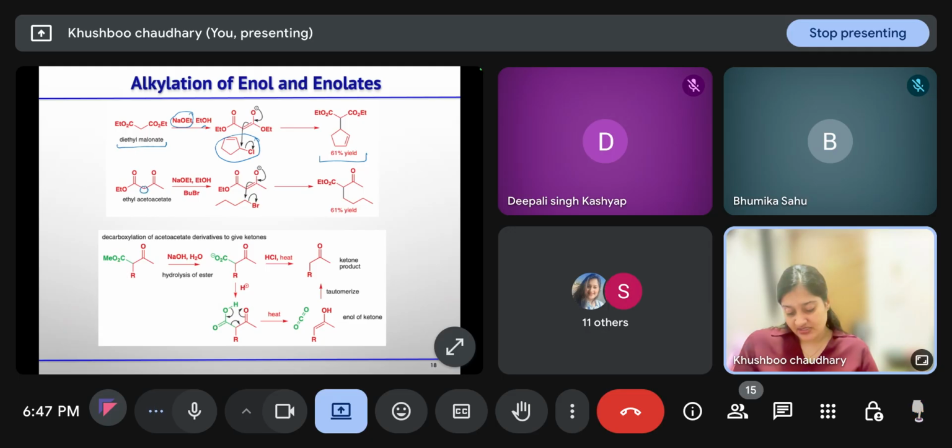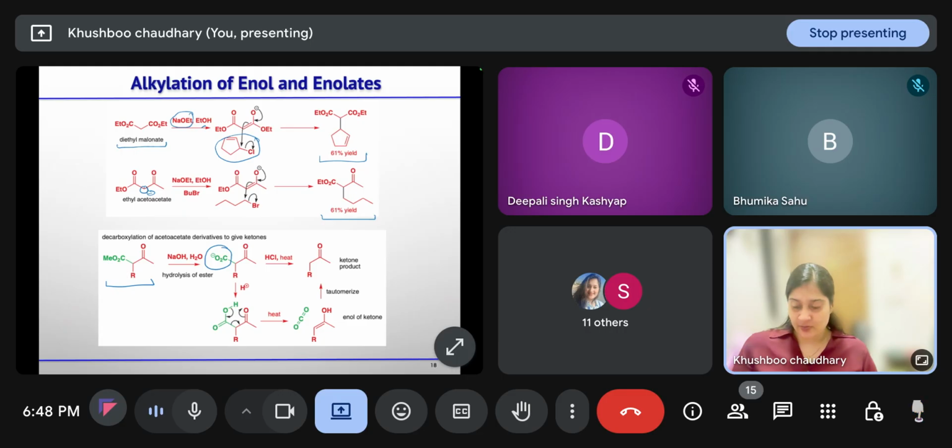Similarly, at this position an anion will generate, and this will attack the alkyl bromide, and you will get the product. Now, when you have a beta keto ester, the ester can undergo decarboxylation if you are doing the reaction in acidic medium. You have this ester and you treat it with base. First it will form the acid, with the proton abstracted by the base, so you will get this carboxylate ion.